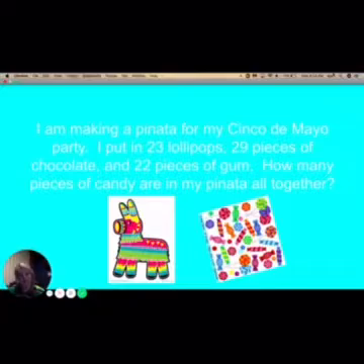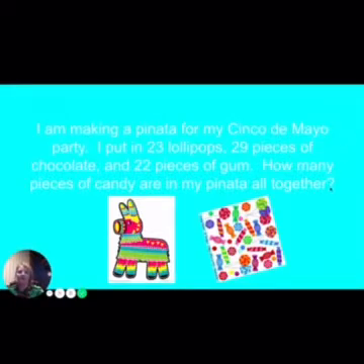Okay, so remember, when we solve a word problem, we always start by asking ourselves, what is the question? What is the mystery that we're trying to solve? And remember, we can always find that because it almost always ends in a question mark. How many pieces of candy are in my piñata altogether? So I know my question.